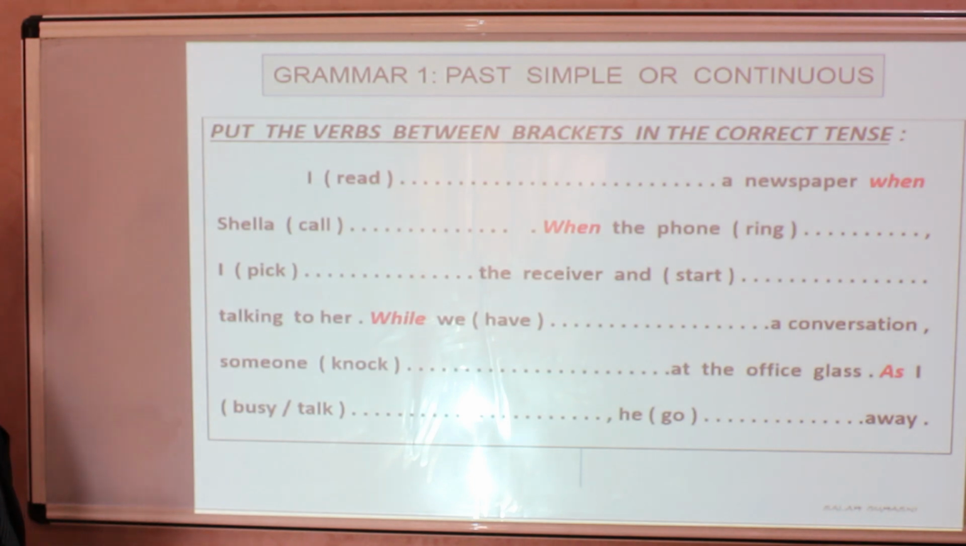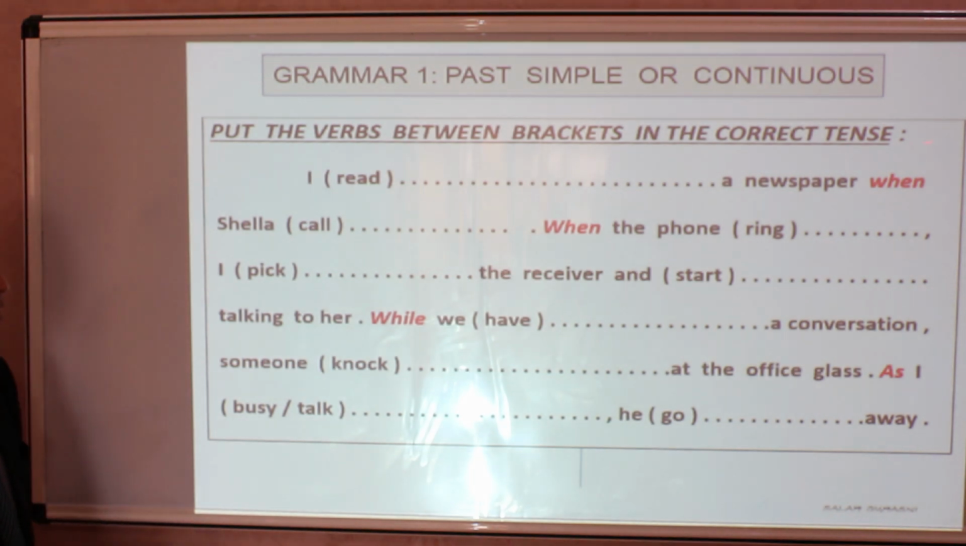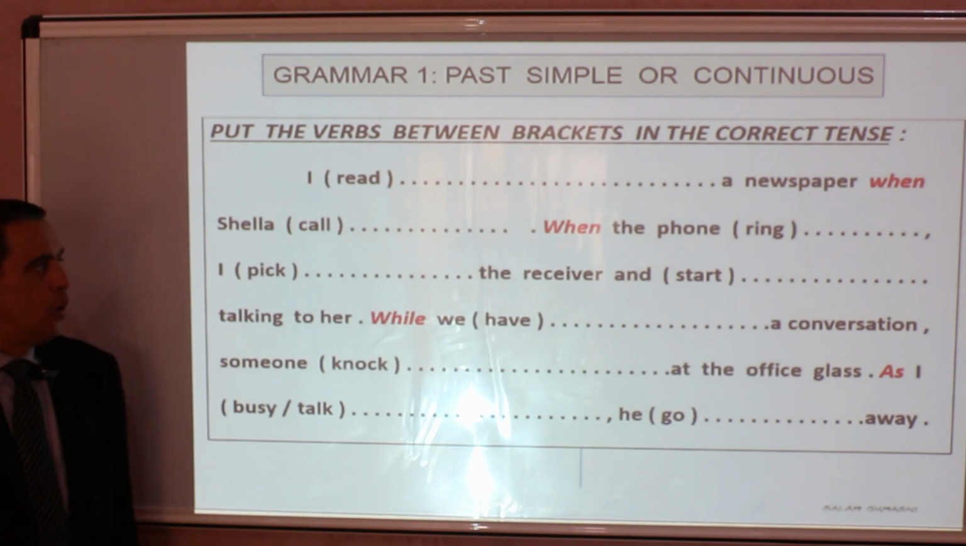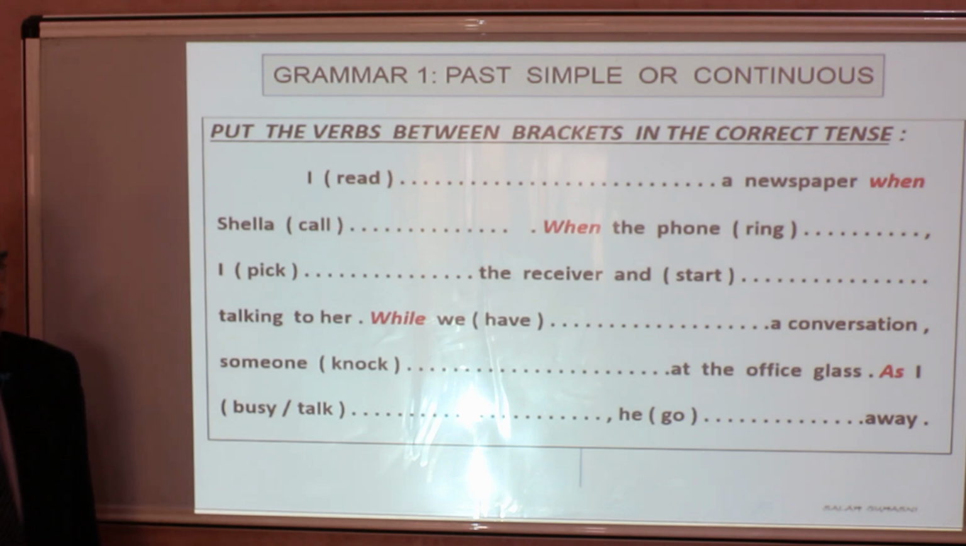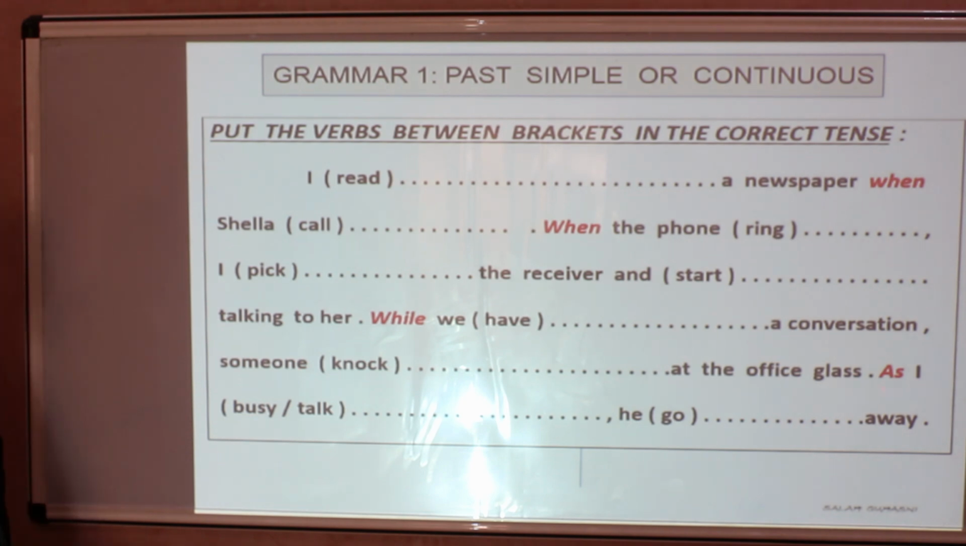So we have, the instruction is clear, put the verbs between brackets in the correct tense. I read a newspaper when Shella call. When the phone ring, I pick the receiver and start talking to her. While we have a conversation, someone knock at the office glass. As I busy talk, he go away.